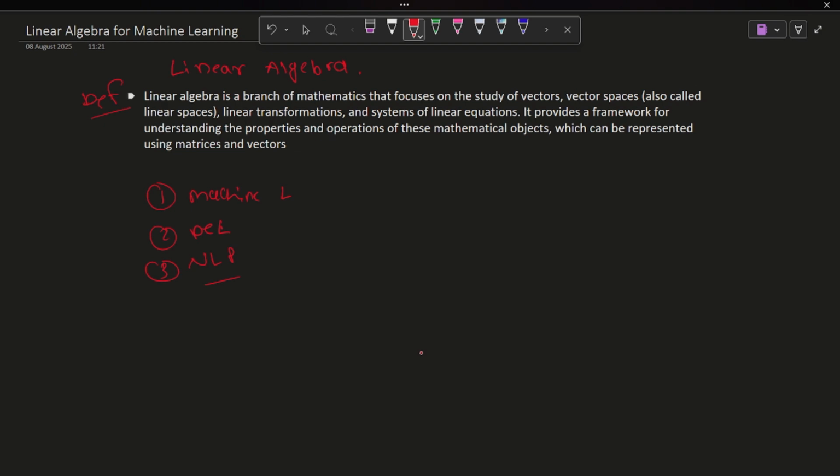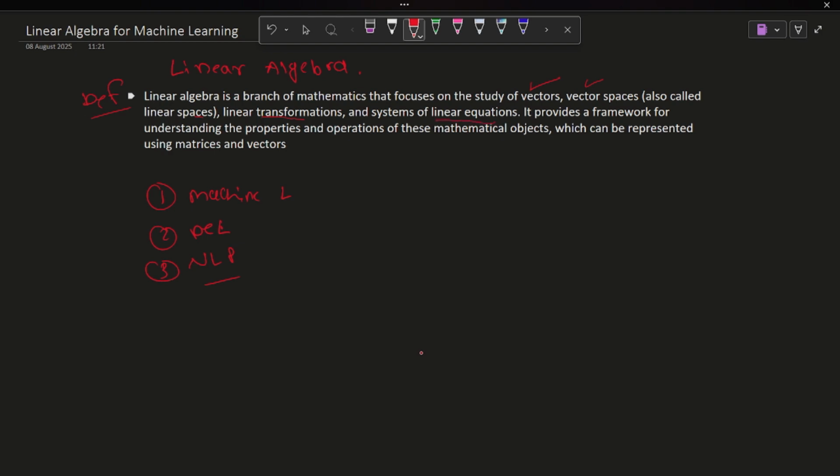So linear algebra is a branch of mathematics that focuses on the study of vectors, vector spaces, also called linear spaces, right? And linear transformation, basically how we transform data, and systems of linear equations. We will understand all of them one by one.